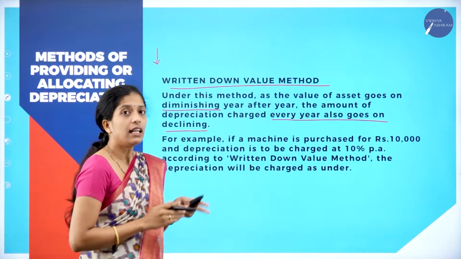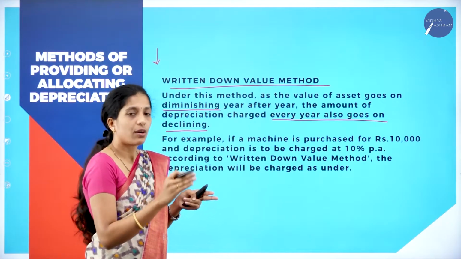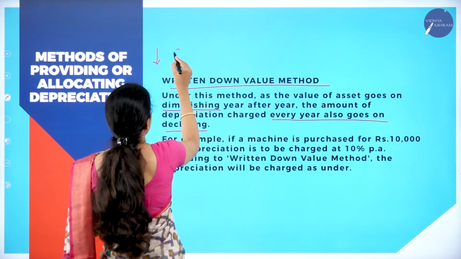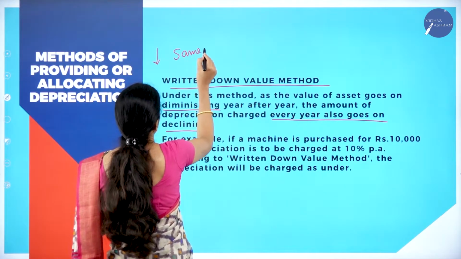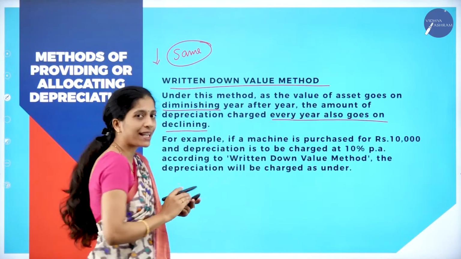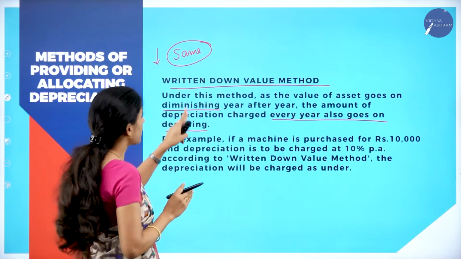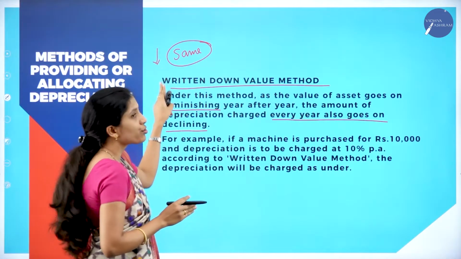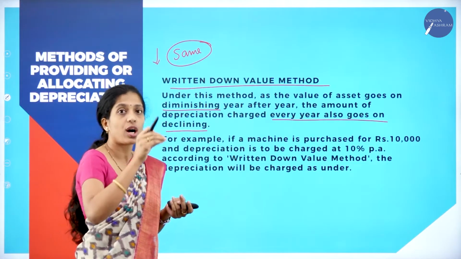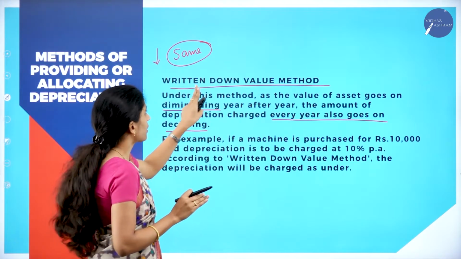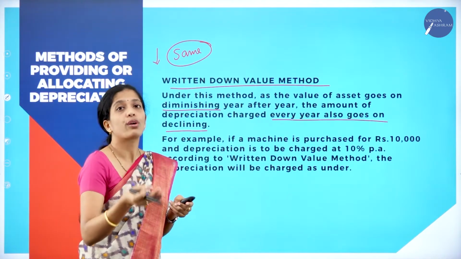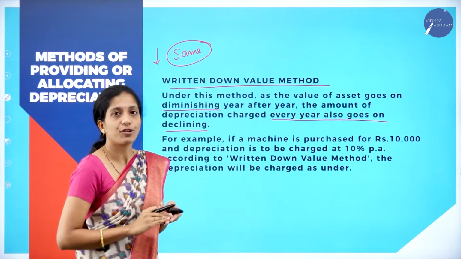In the straight line method, the depreciation will be the same, but in the written down value method, it goes on decreasing. So this is also called the diminishing value method.